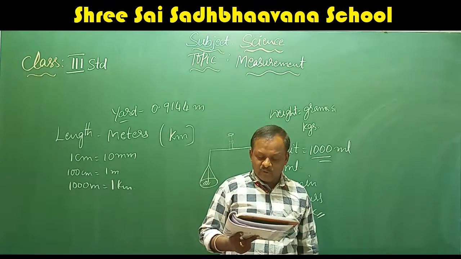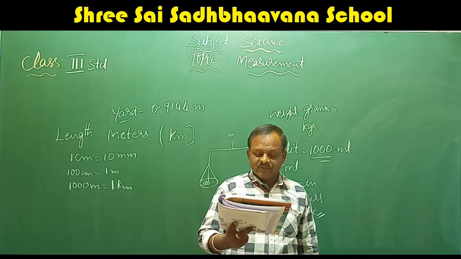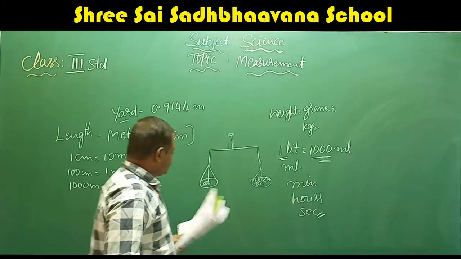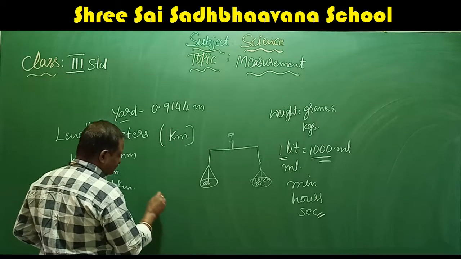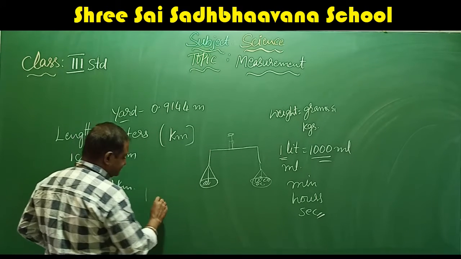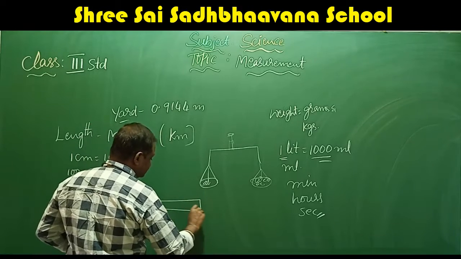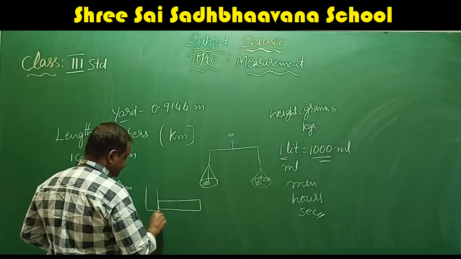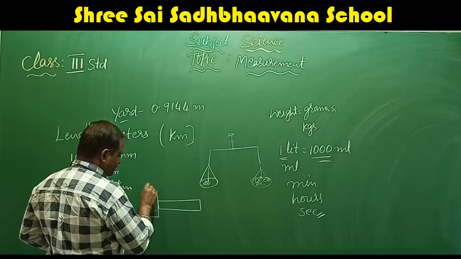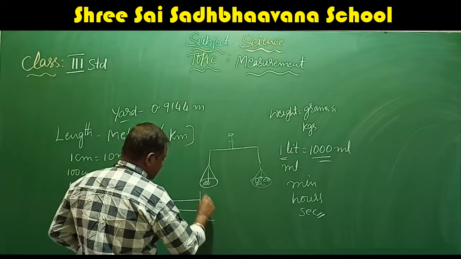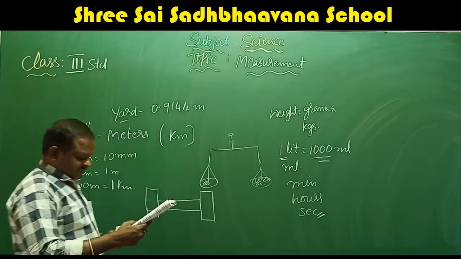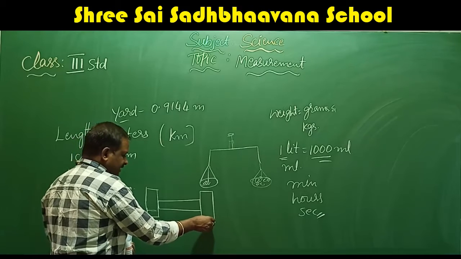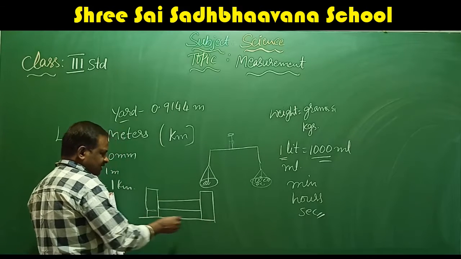Okay. To find the length of your book, how will you find out? They are given here. One book, 1 meter scale and 2 rectangular blocks are used. How will they measure? First, take the textbook. If this is the book, keep the rectangular blocks like this. Next, use the scale and keep the ruler. This is the scale.